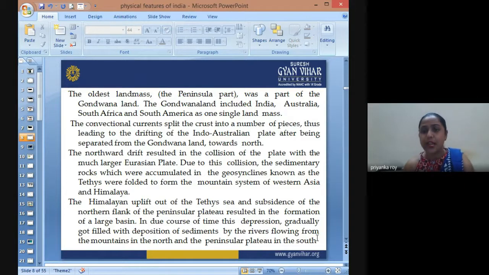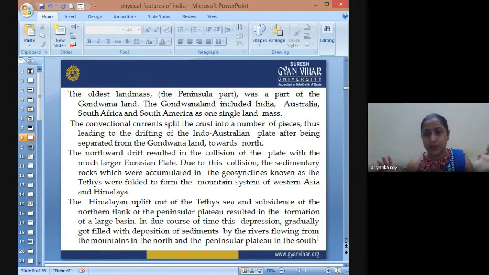There was a shallow sea or water body known as Tethys, an accumulation of soft sedimentary rocks, also called a geosyncline. Because this is a convergent plate boundary, they started converging and causing pressure from both plates, the Eurasian plate as well as the Indo-Australian plate. They were folded, and this folding of the Tethys Sea gave rise to the Great Himalayas.